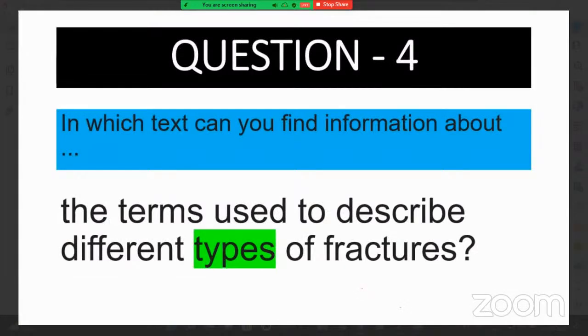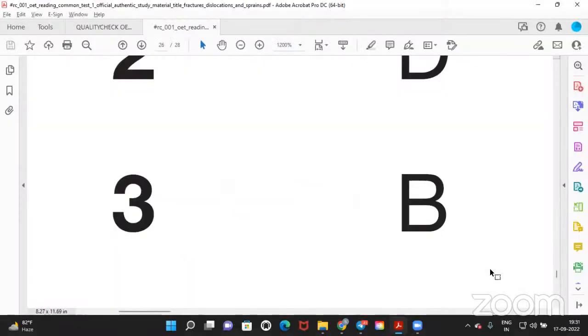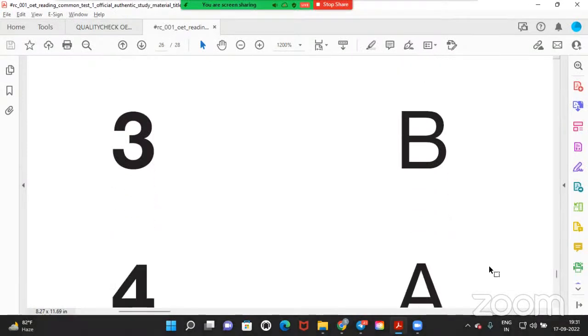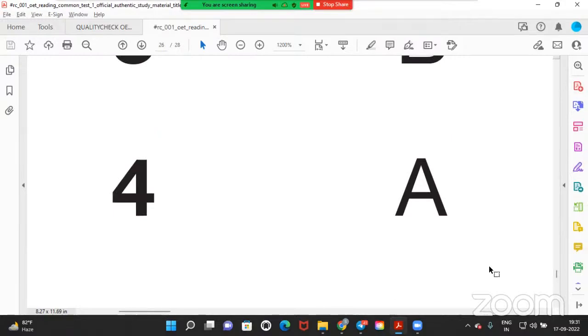Next one, fourth question. The terms used to describe different types of fracture. Come on, fast. A, categories. Terms, types, categories. Okay. Fourth one is categories. A, you told. So A is right.